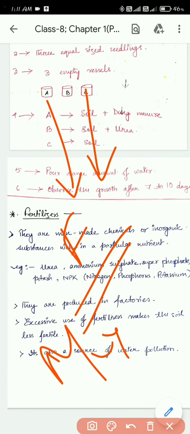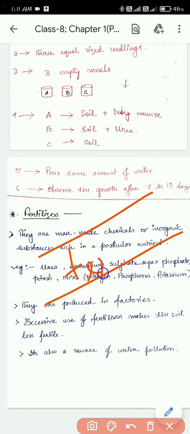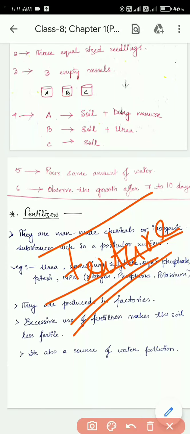The last point is it improves the texture of the soil. The texture of the soil will be improved if you keep adding manure. So these are the advantages of manure.